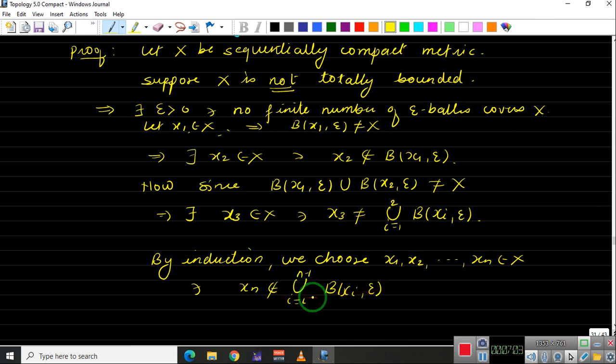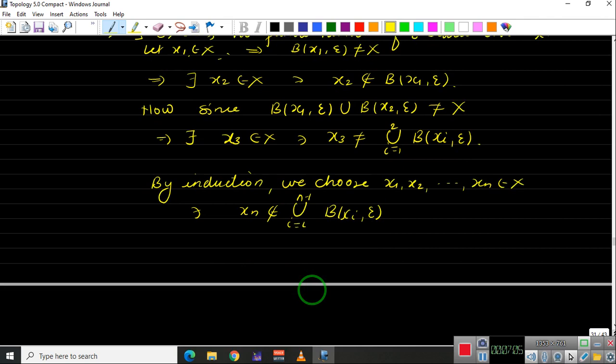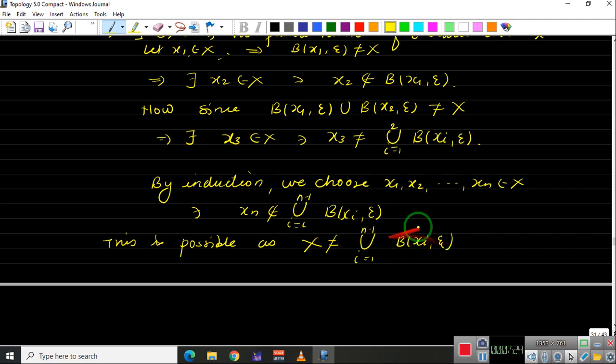This is possible as X is not equal to the union, i from 1 to n minus 1, of the balls around xi of radius epsilon, by hypothesis. So we can do this.